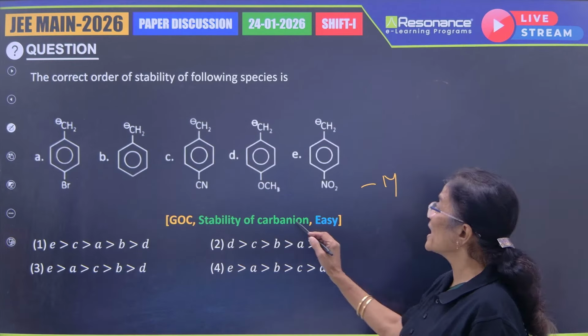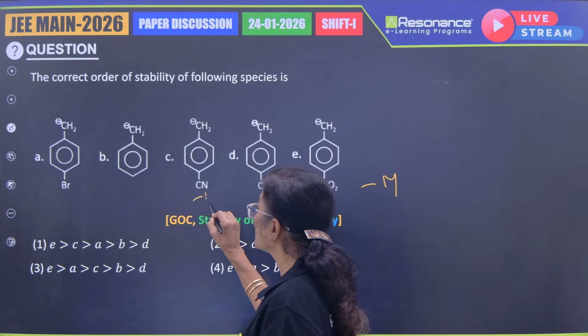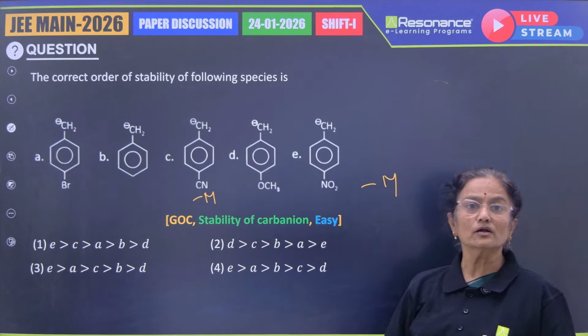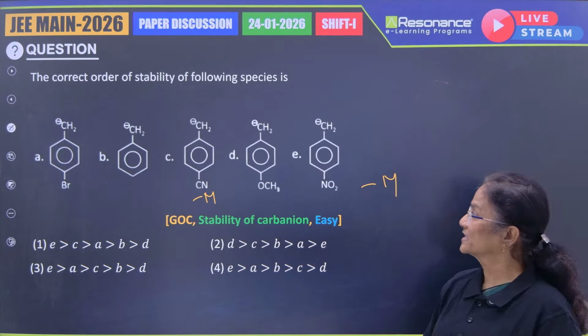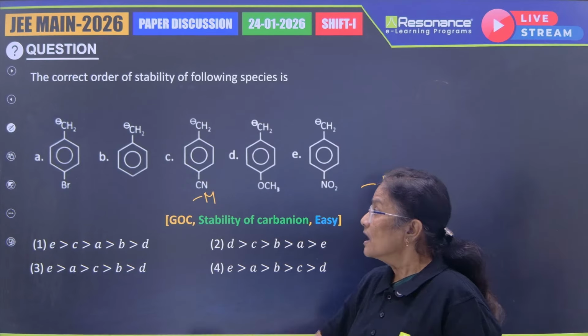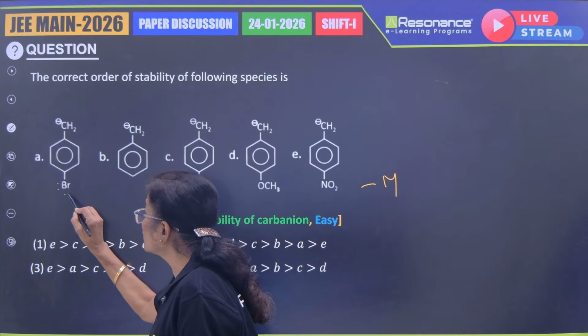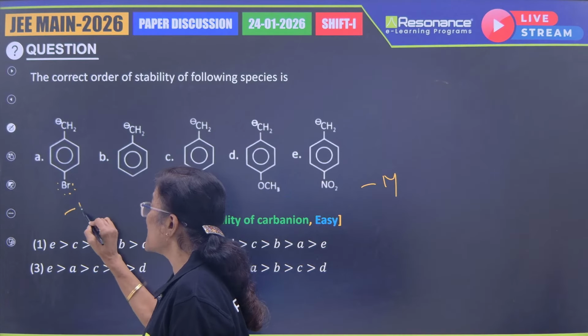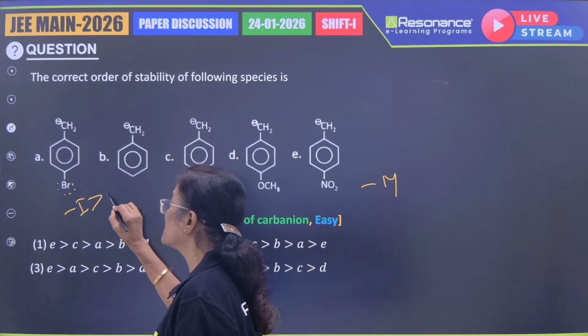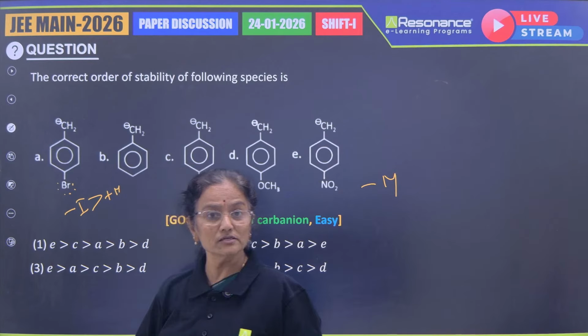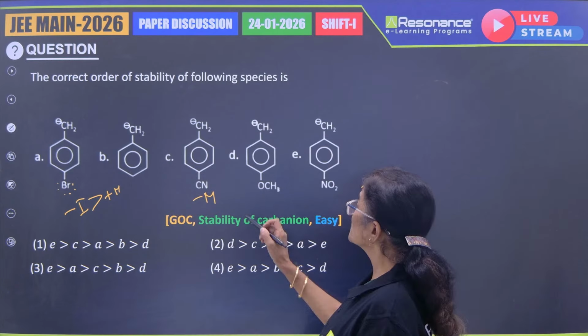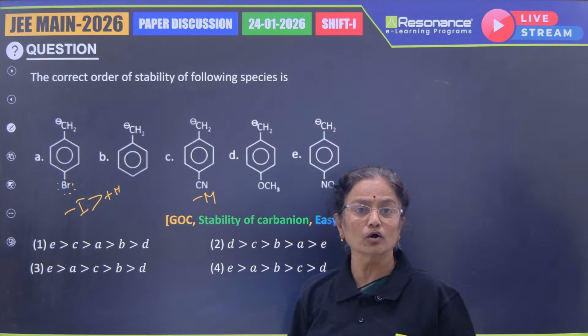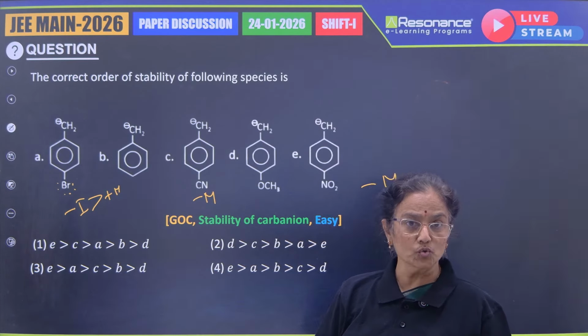Next, we also have a cyano group, which is also an electron withdrawing group, that is minus M effect. Then again, we have a lone pair containing group, which is a plus M effect, but halogens have greater minus I compared to plus M. Of course, that is also a withdrawing group. Next, we have a benzyl carbanion, which is not substituted with any group.